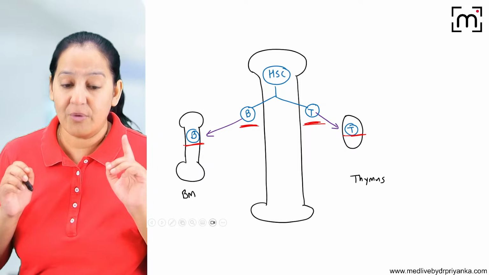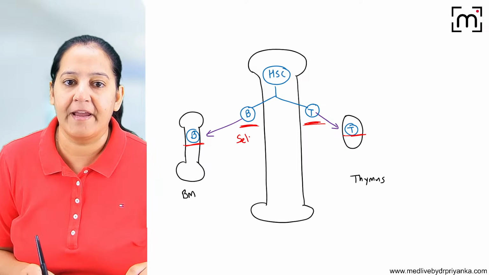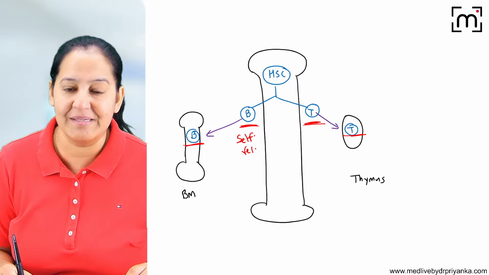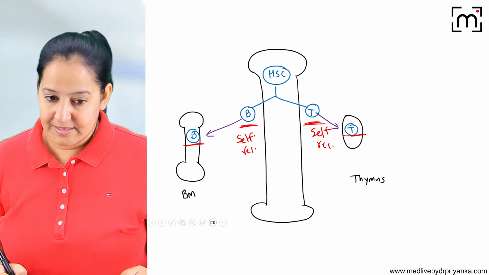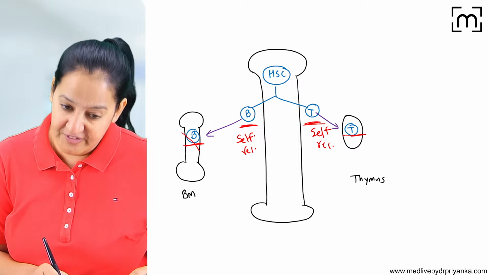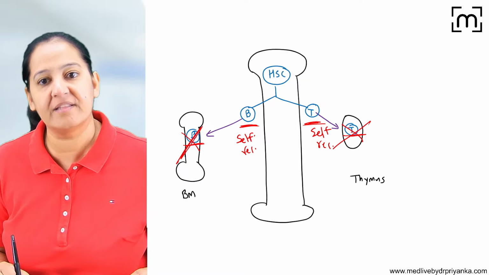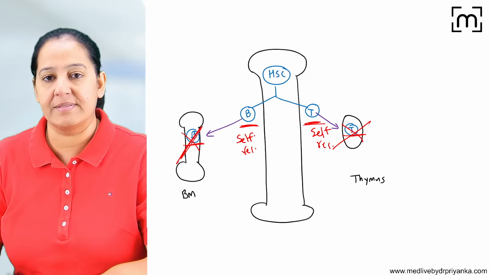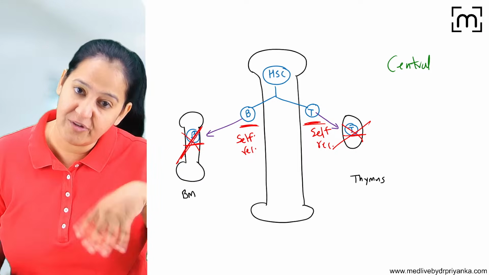Similarly, if we come to know that any B or T lymphocyte becomes self-reactive, by which I mean it becomes mad and starts killing its own tissue, we will kill such a soldier. If it is a B soldier, we will kill it in the bone marrow. If it is a T soldier, we will kill it in the thymus. This is known as central tolerance. Central means they are killed in the central organ only. They are not launched in the periphery; before that, they are killed.